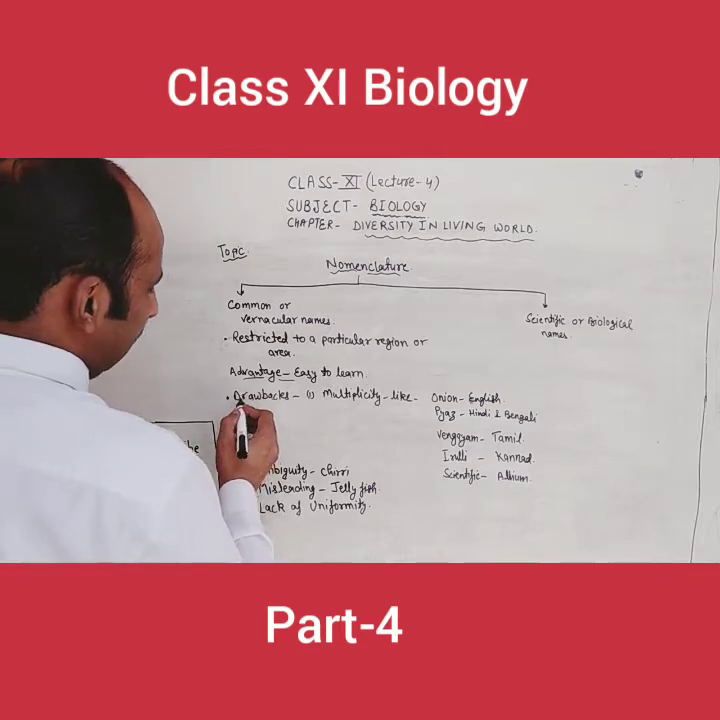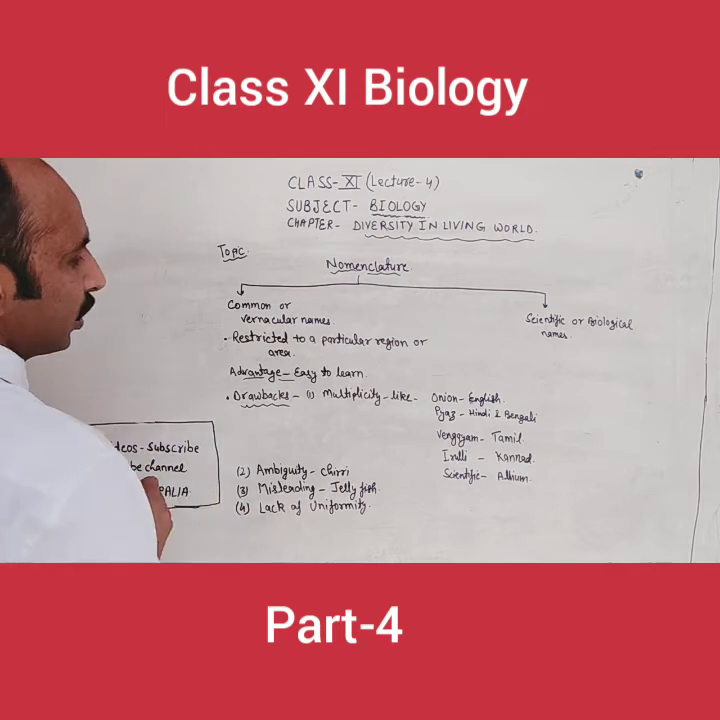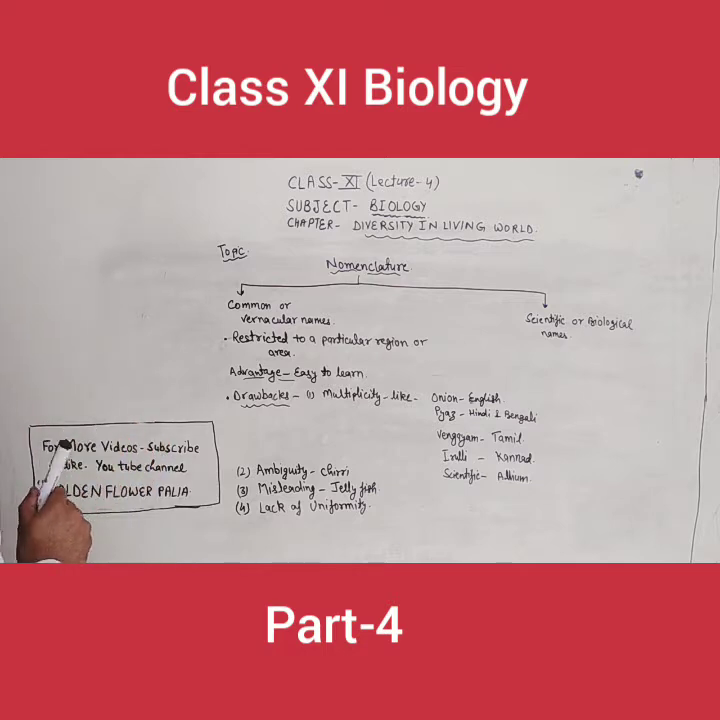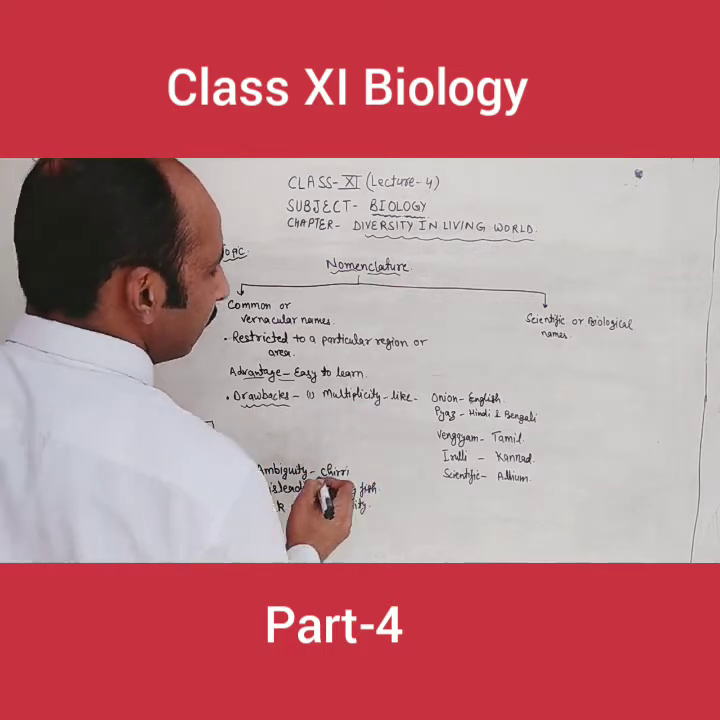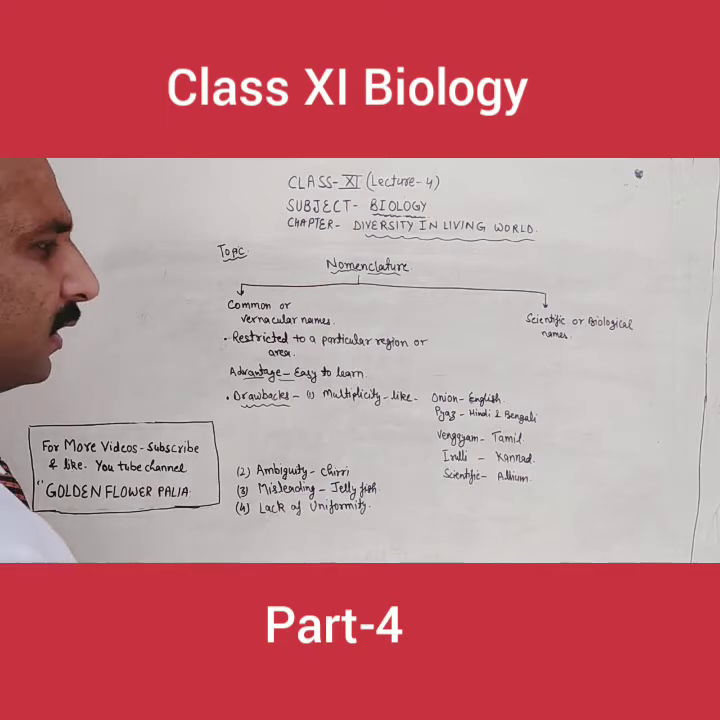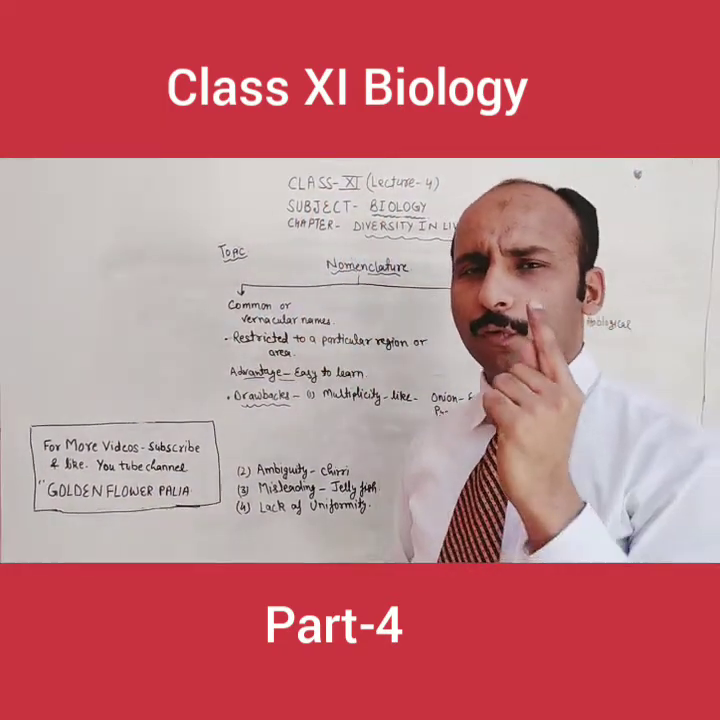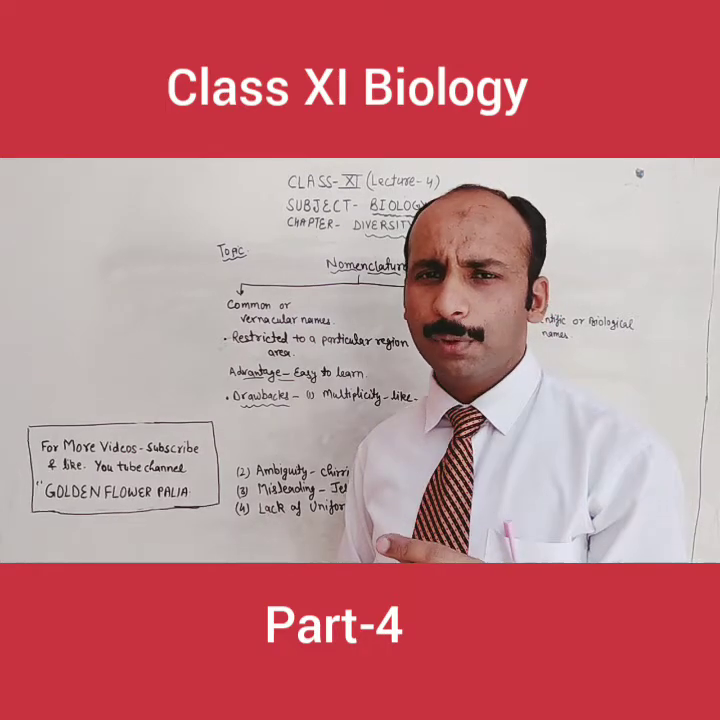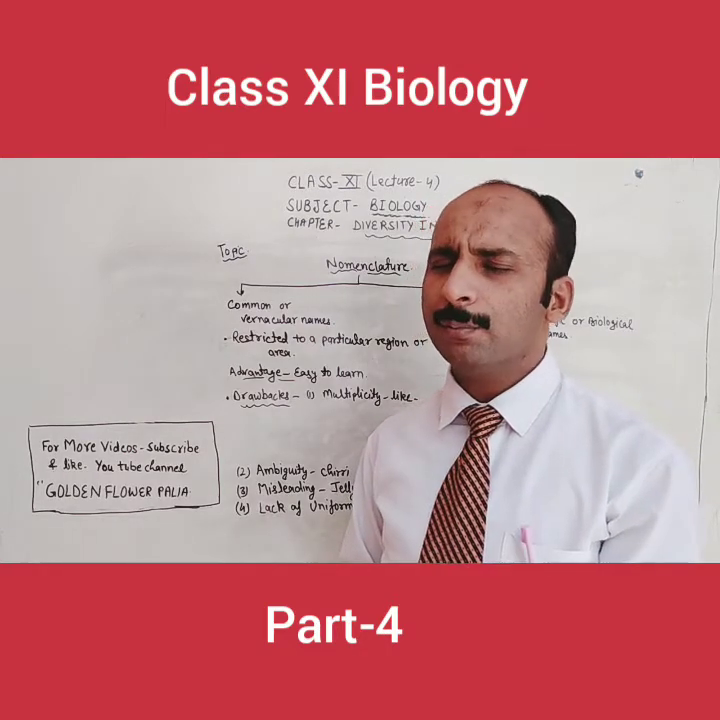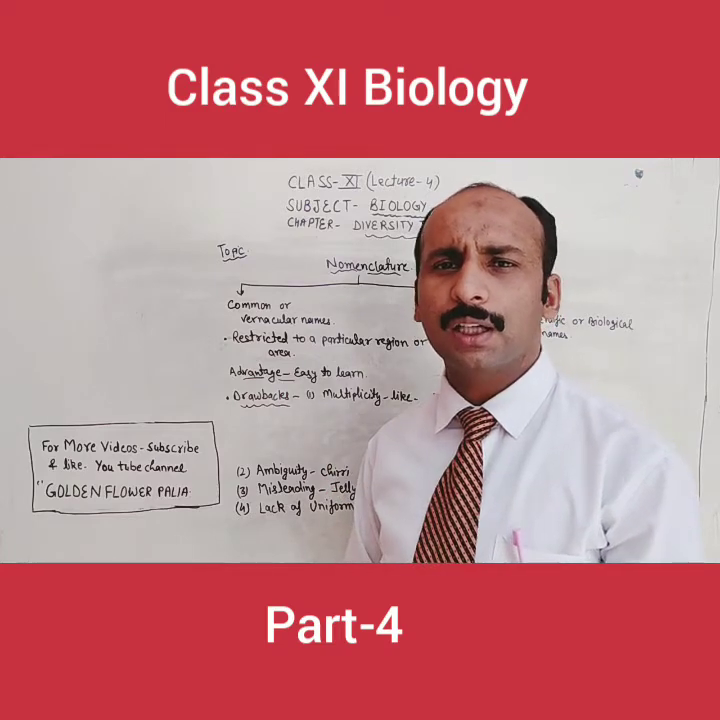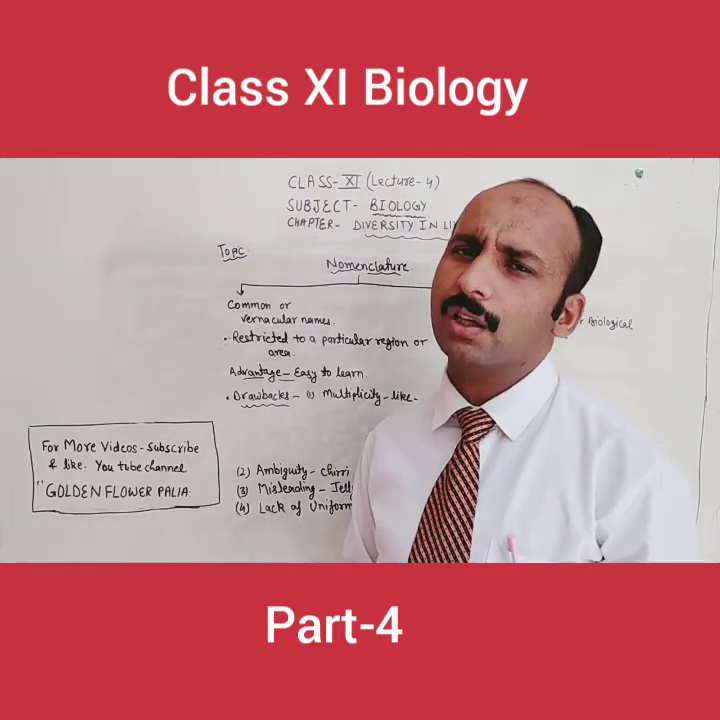Now, what are the drawbacks of this nomenclature, the common name or vernacular name? The first drawback is multiplicity. It means there may be many names of one organism, and those names can change according to the country, the language, or the place.